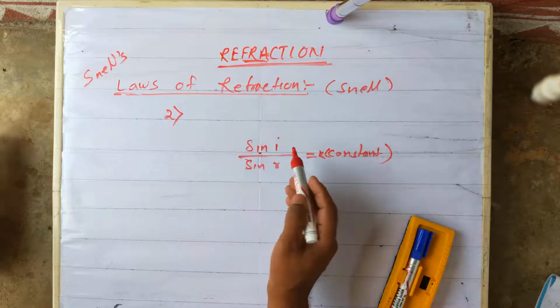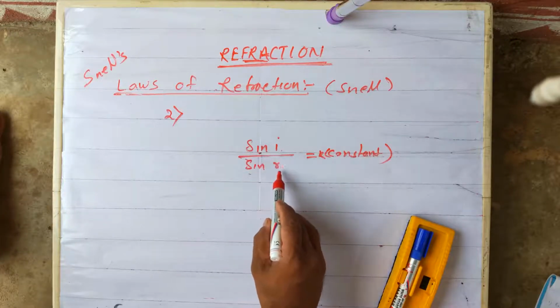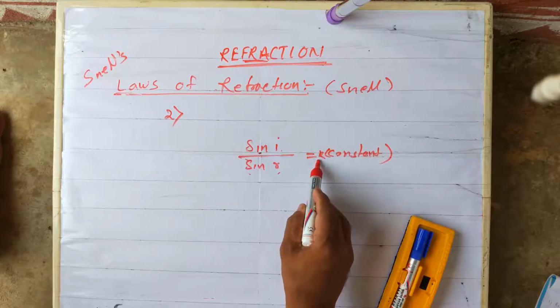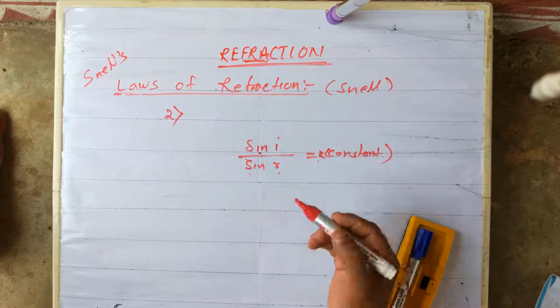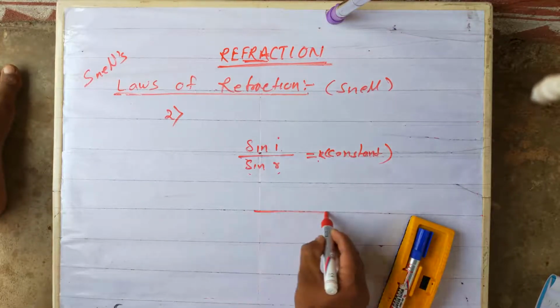Once again I am repeating the definition. The ratio between the sine of the angle of incidence to the sine of the angle of refraction is constant for a given pair of media. Suppose you are checking for a light ray traveling from air to glass.